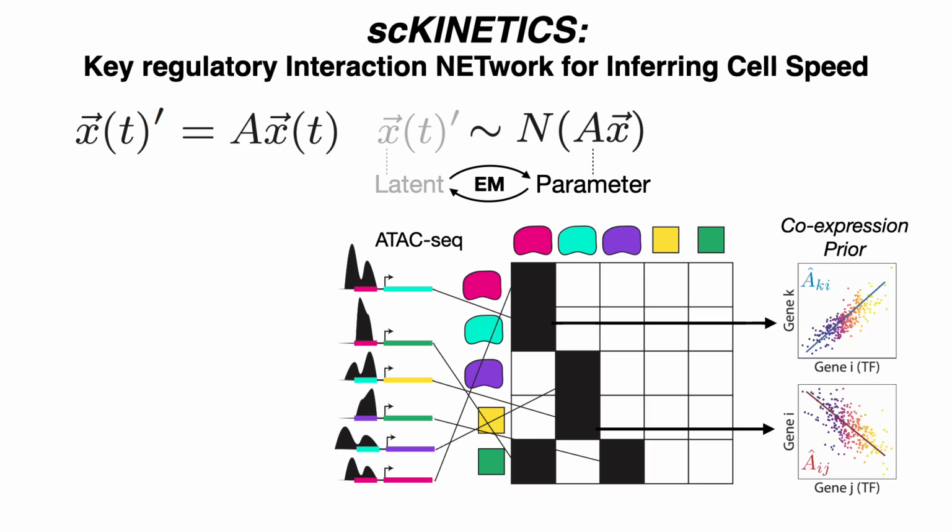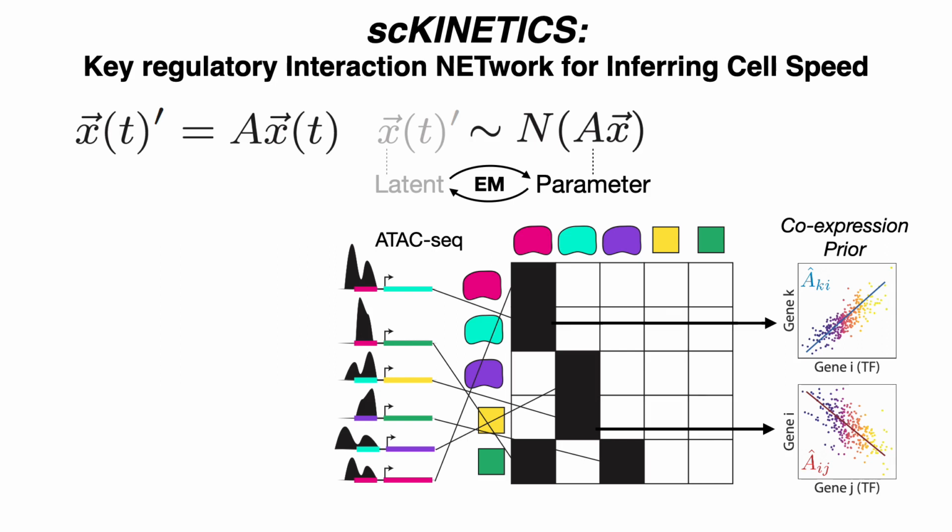And so thus, for each of these non-zero elements, we consider the co-expression between the corresponding TF target pair in our single-cell RNA-seq data, where the correlation magnitude and sign can be thought of as a prior on the strength of the TF impact on that target's expression. All of these elements together define a probabilistic prior on A to constrain our inference problem.